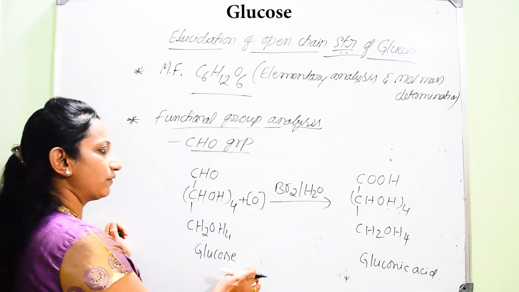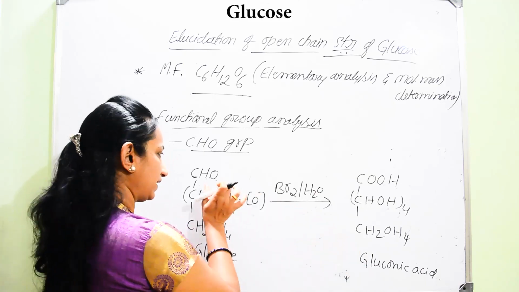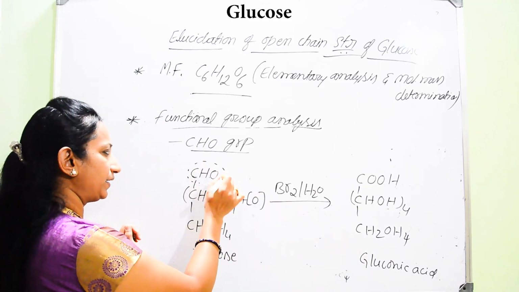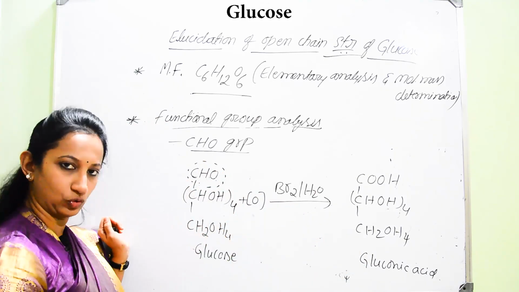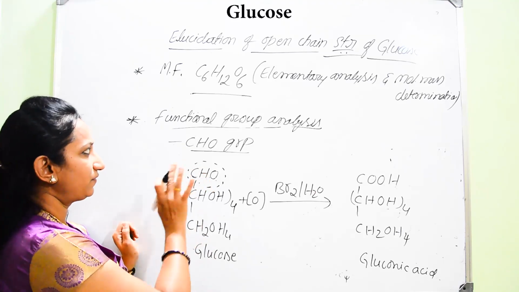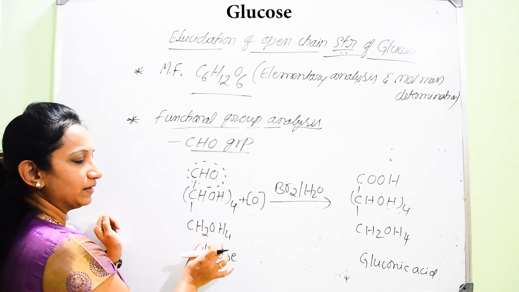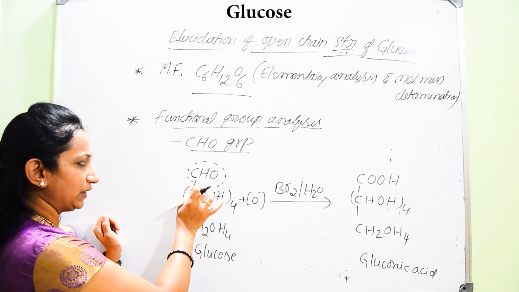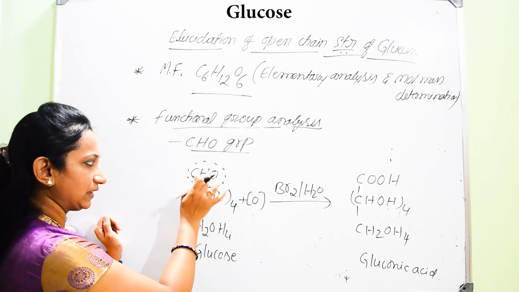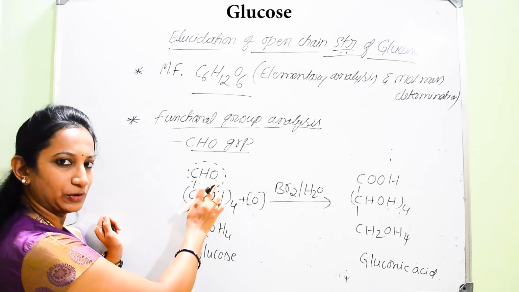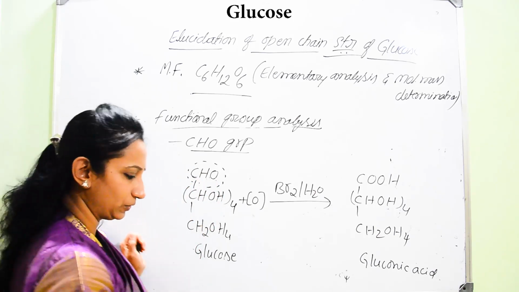That is how he was able to prove the presence of an aldehyde group in glucose. So the functional group present in glucose is a carbonyl group, and specifically that carbonyl group is an aldehyde group, not a ketonic group.